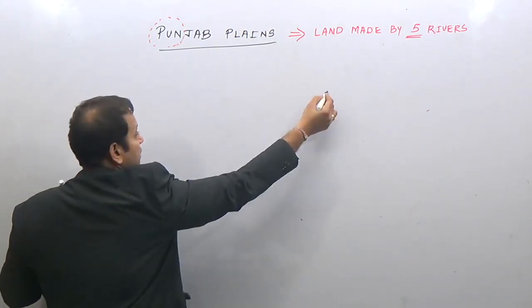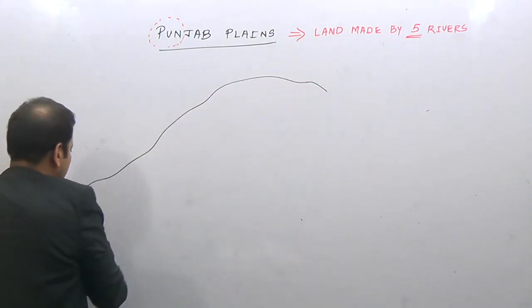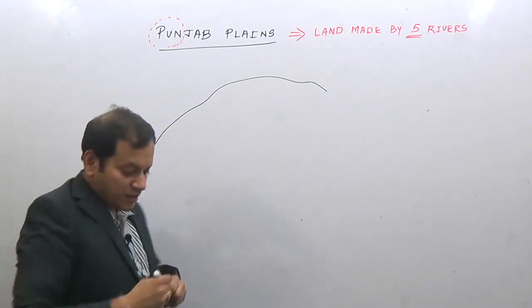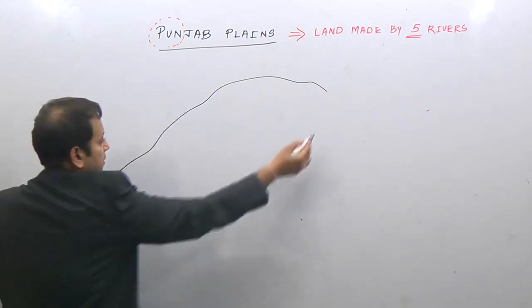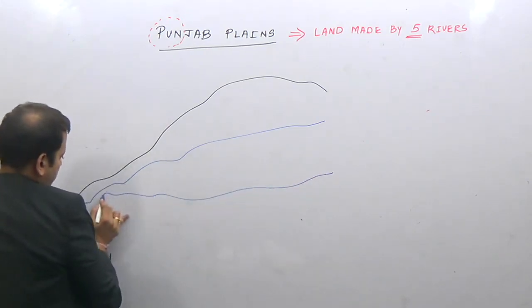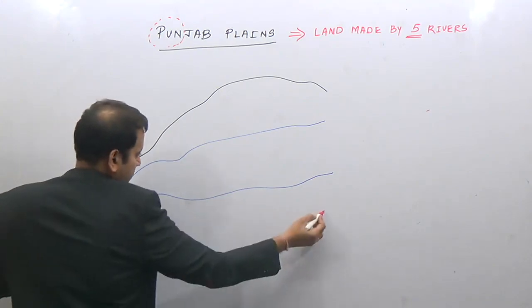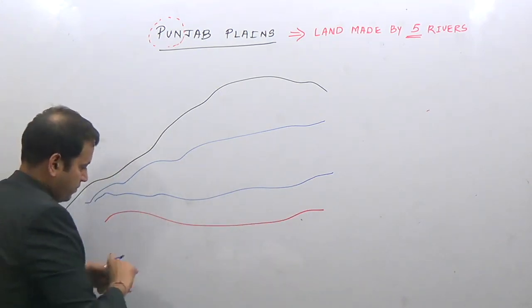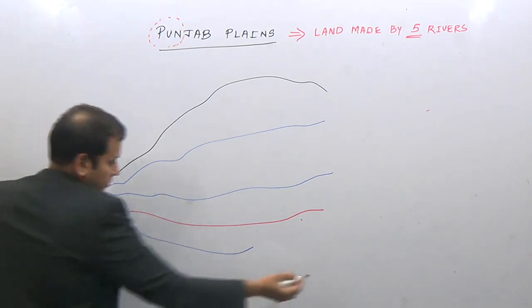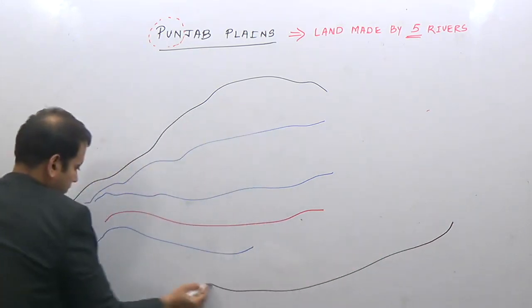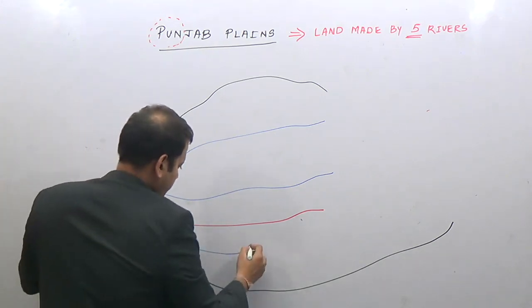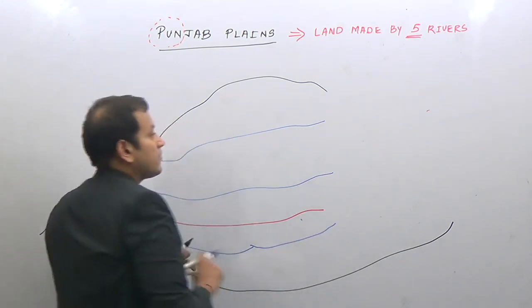The major river is river Indus, though I am not doing it in detail here, and the different tributaries of Indus are: